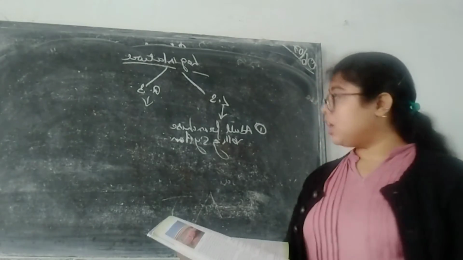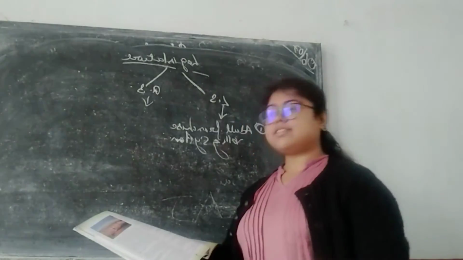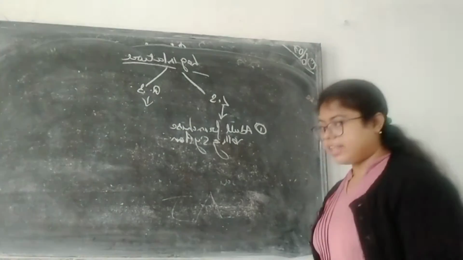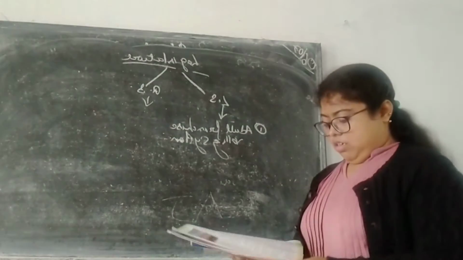Okay. Now coming to the Rajya Sabha. Now the Rajya Sabha, we can say, is the upper house of the legislature, or we can say of the parliament.